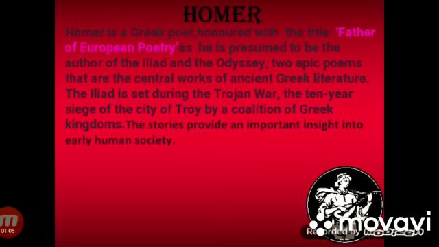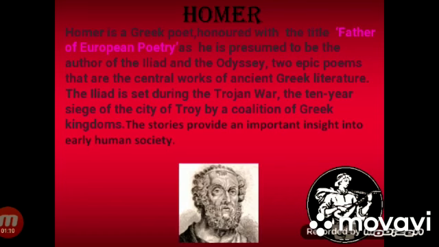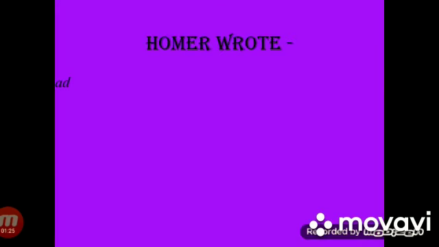The Iliad is set during the Trojan War, the 10-year siege of the city of Troy by a coalition of Greek kingdoms. The stories provide an important insight into early human society. Homer wrote the Iliad, which is based on the city Troy, which is known as Ilium in Greek.